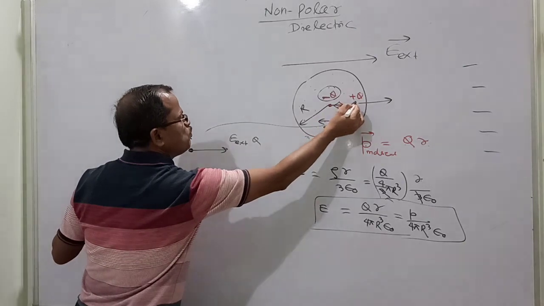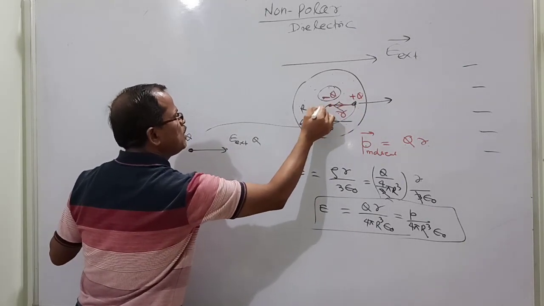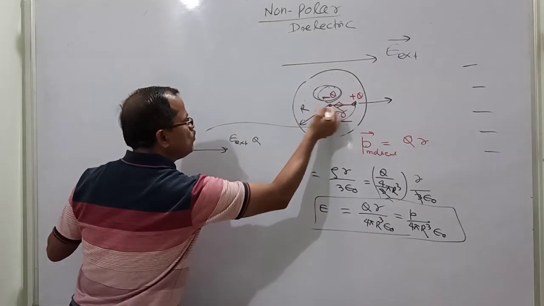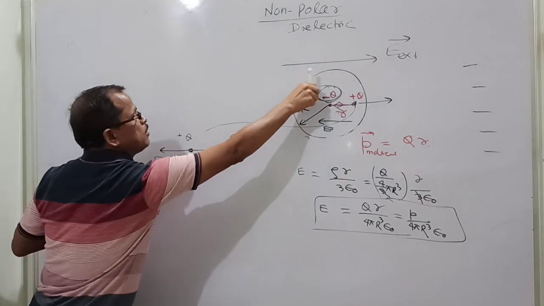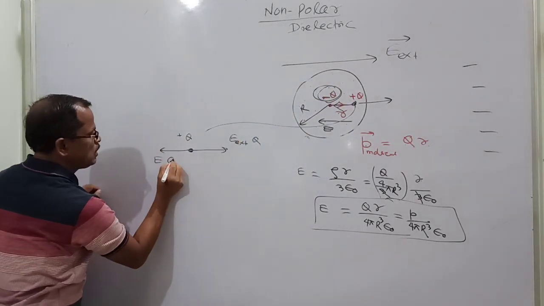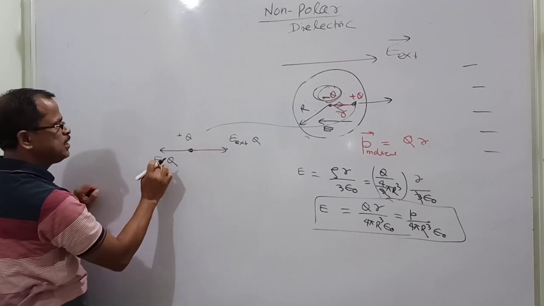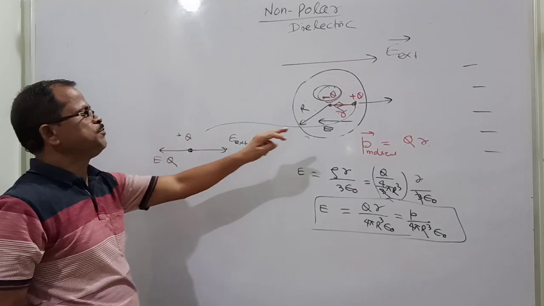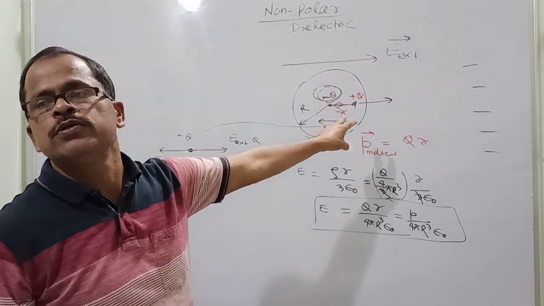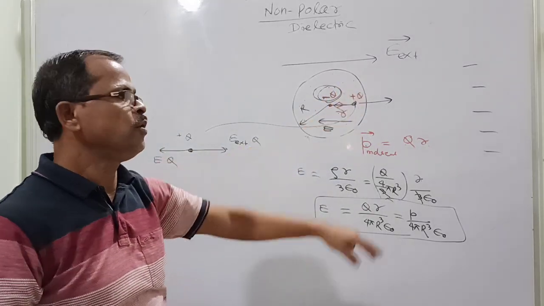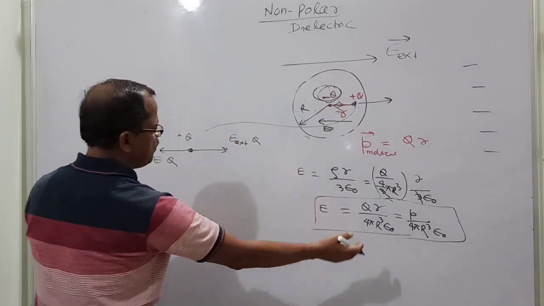So this charge will be pulled toward the center, because at the center the net negative charge is present, it will pull to the left. That is equal to the electric field due to the electronic cloud times Q. So when this one and this one are equal, then this positive charge will be in equilibrium and they develop an induced dipole moment. That induced dipole moment model I have discussed here.